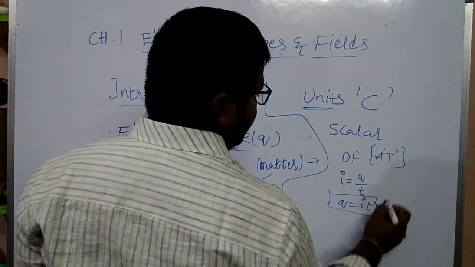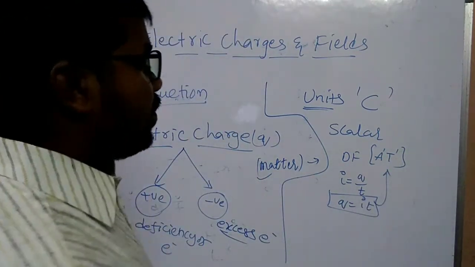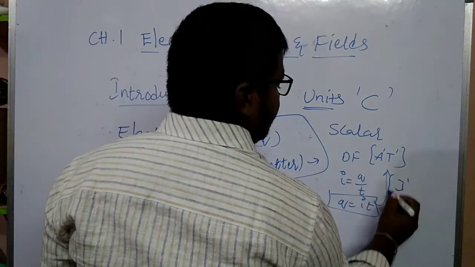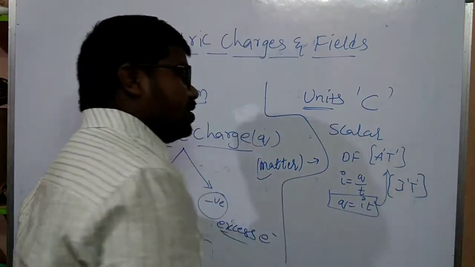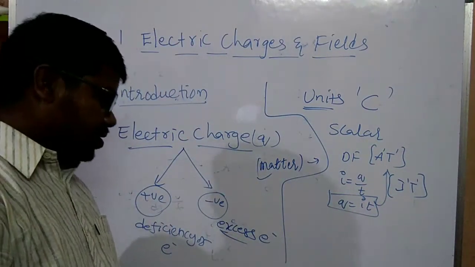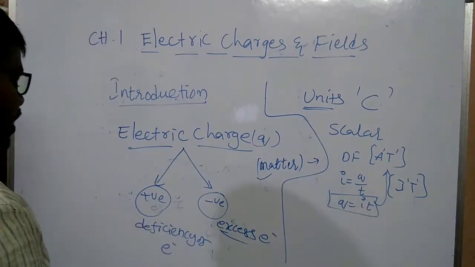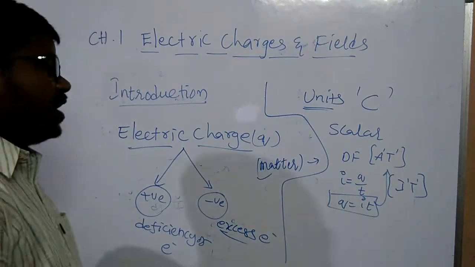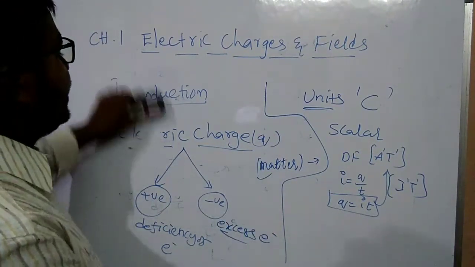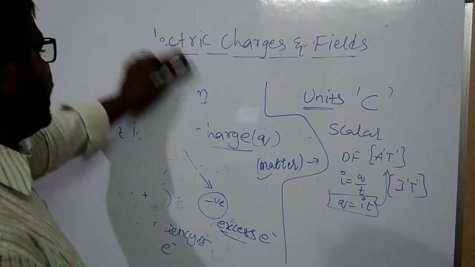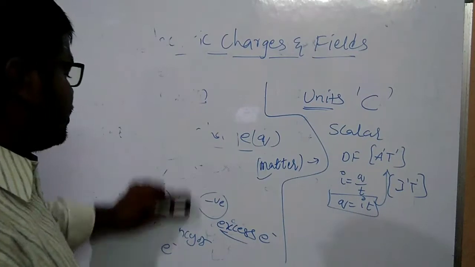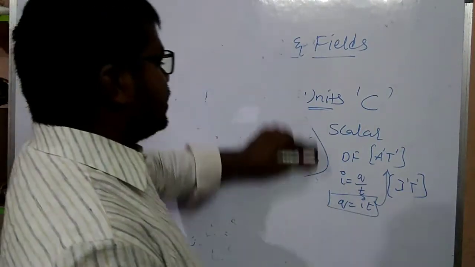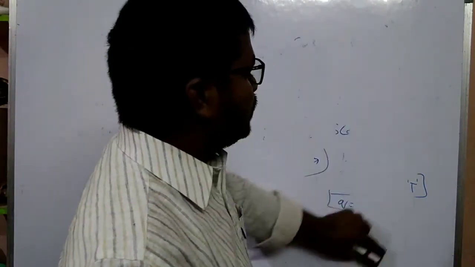From this we get the dimension formula A power 1 T power 1, current times time. So this is about electric charge and two types of charge: positive and negative charge. My children, see here, coulomb is the bigger unit, and other units are micro coulomb and nano coulomb. Coulomb is the bigger charge.